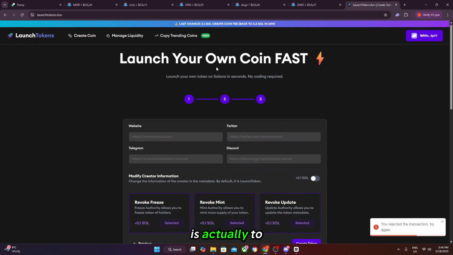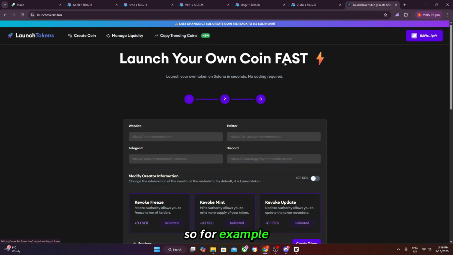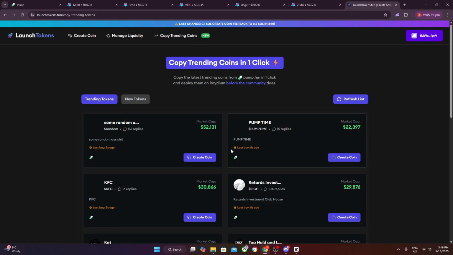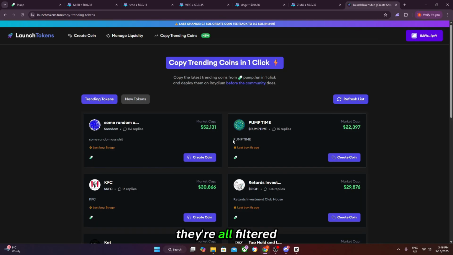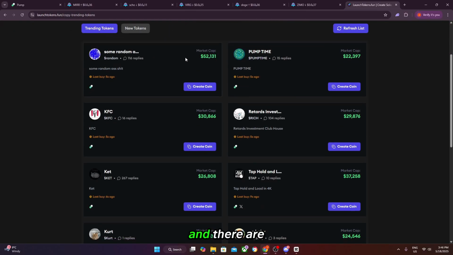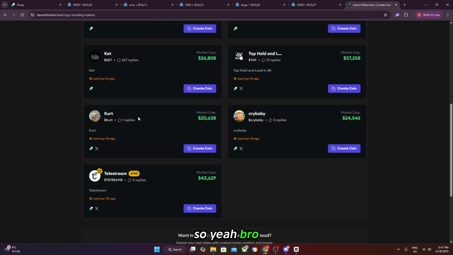The second option is actually to steal narratives and just copy them, then make some money off of it. For example, come to the copy coins feature right here, and a bunch of coins will pop up. All these coins are filtered from Pump.fun using launchtokens.fun, and they're all the best coins that will make you some money. All you have to do is create coin right here, and you can basically duplicate the coin. After that, you create the liquidity pool and then remove the liquidity pool, and you would be up a couple of thousand dollars or just a couple hundred. So yeah, bro, it's that simple.